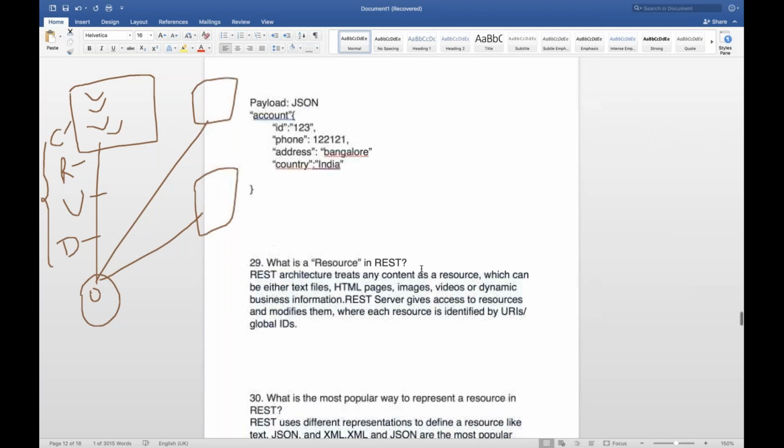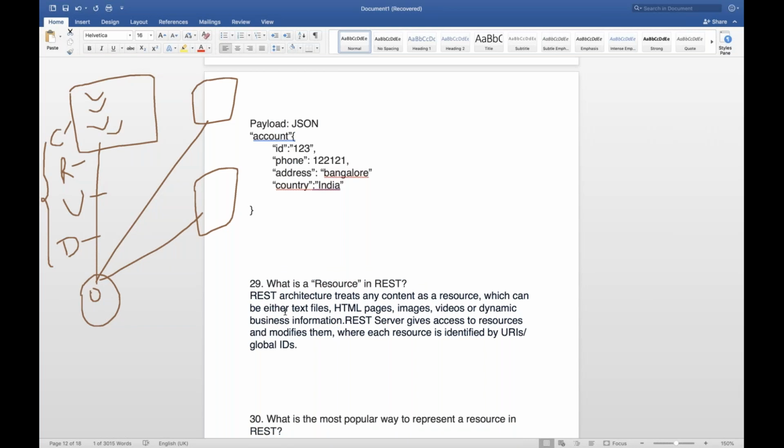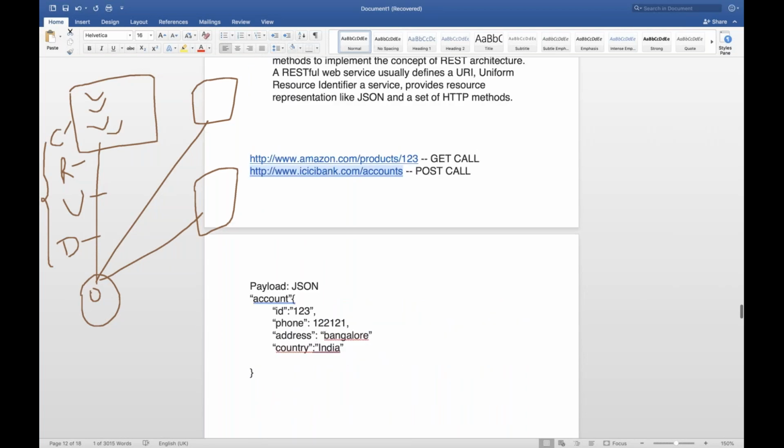Okay, so what is a resource in REST? In REST, the architecture treats any content as a resource. Whatever content is available in the database, which is fetched through some server APIs, that content is called a resource, which can be given to you in the form of text files, HTML pages, images, videos, or dynamic business information also. So let's say I want to fetch information about product 123, or maybe I can create one more API like this.